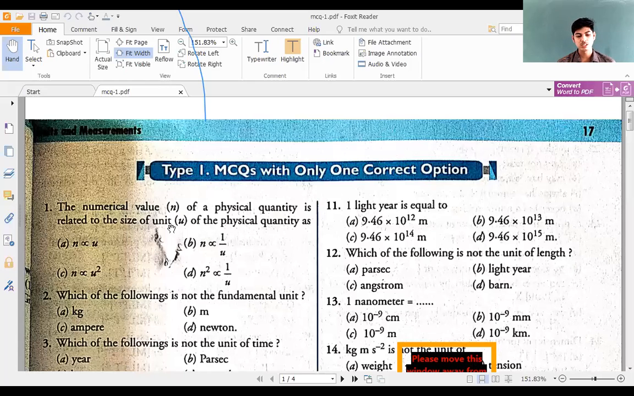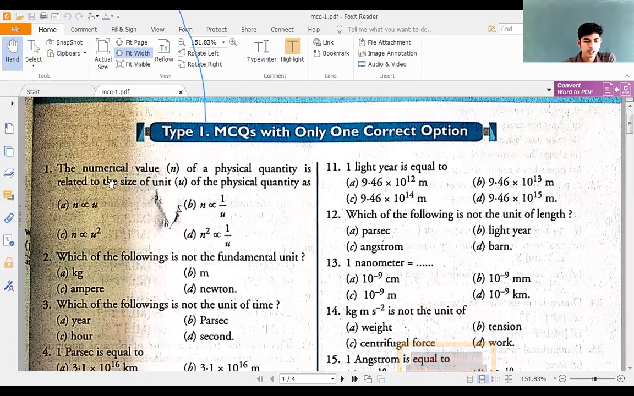So see that soon after you read the question, you also read the options, try to understand the question properly, and then go for the solution of it, right? So we'll try to solve this problem number 1.